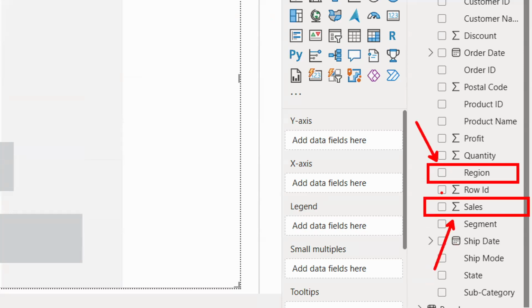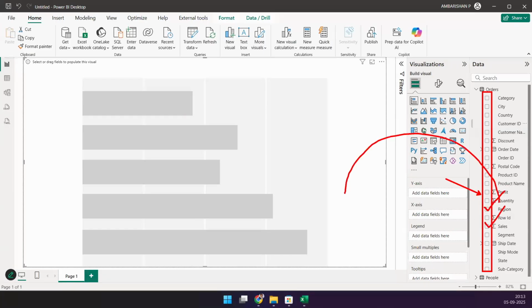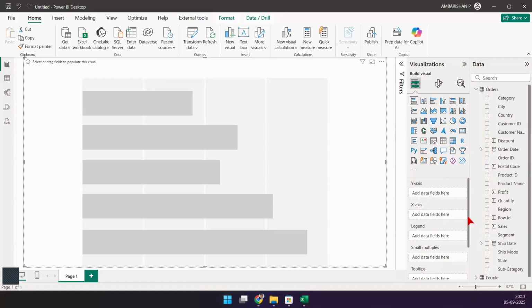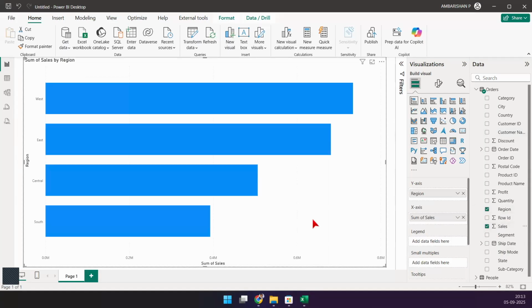When I pick these columns, you can see that there is something like a checkbox here, right? Everything has a checkbox just before the column. You can check these boxes. You can say, hey, I want to add the region column, I want to add the sales column to my visualization. Yes, you can do that. So let's try doing it. I'm just going to say region, check, sales, check, and boom, you have a visualization in front of you. How easy was that, right?